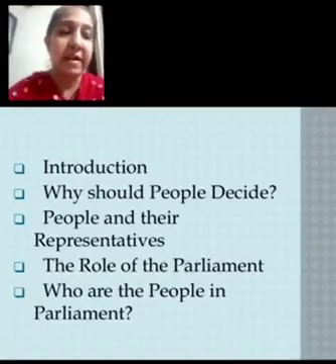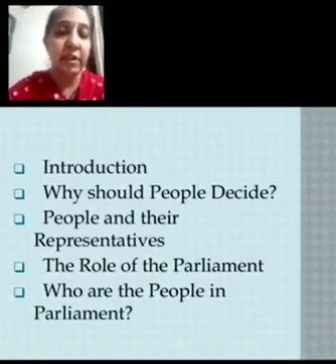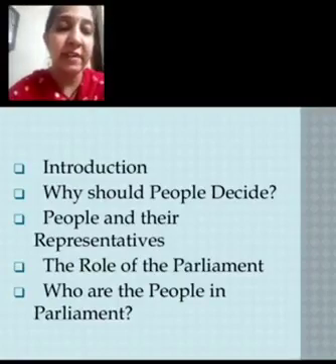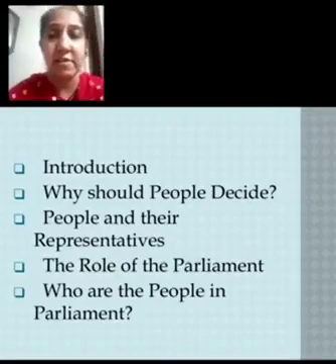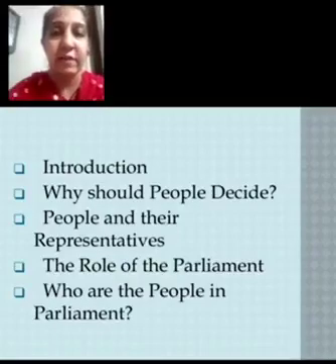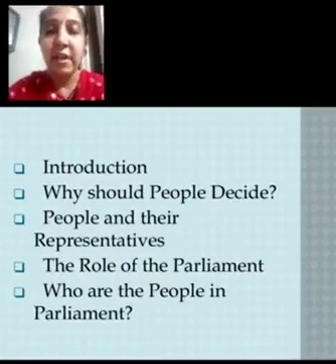Then demands like elected representatives to the legislature, discussing the budget, etc. were made. Then we learnt about the Government of India Act 1909. After that you also learnt about the universal adult franchise, that is, all citizens of India above 18 years have the right to vote irrespective of caste, color, religion, right?